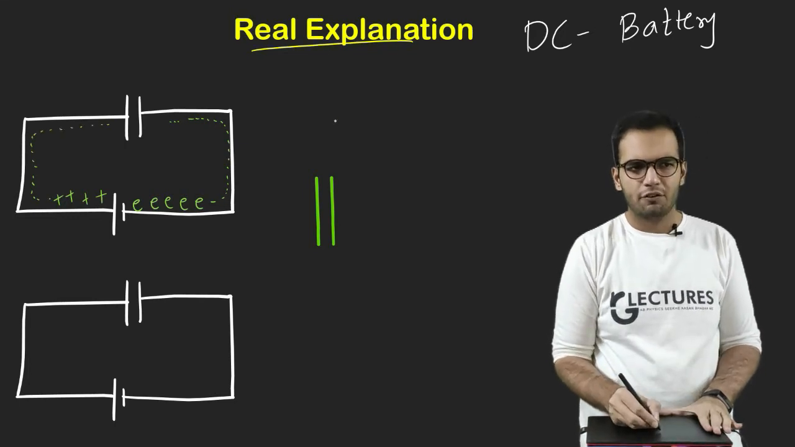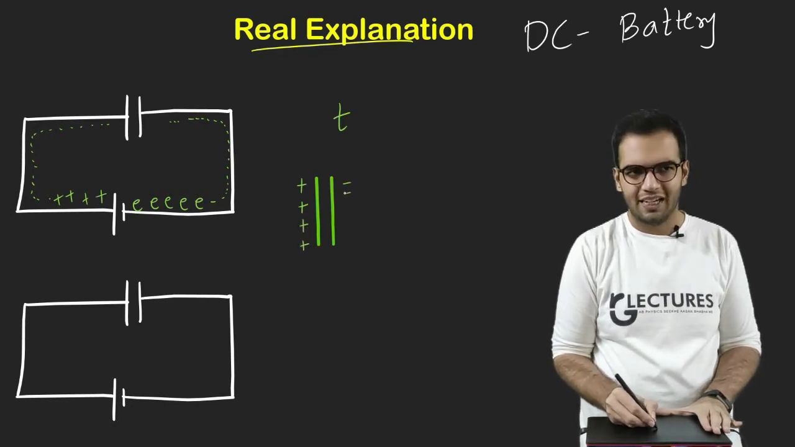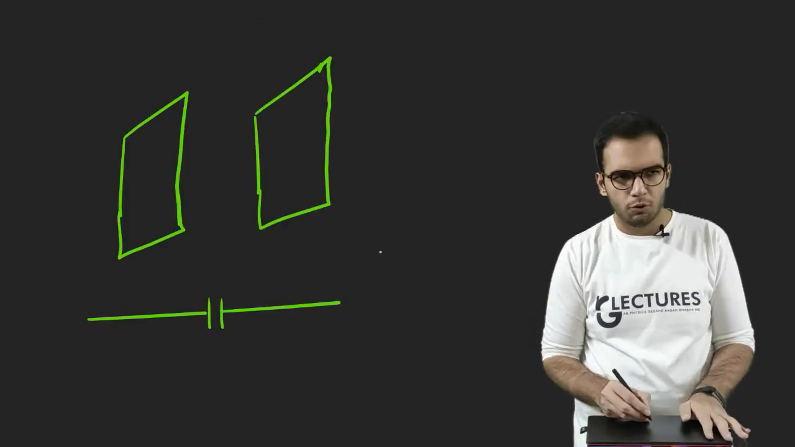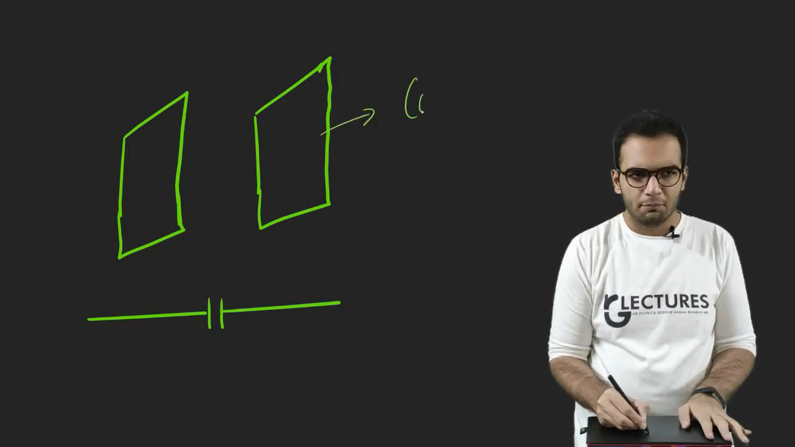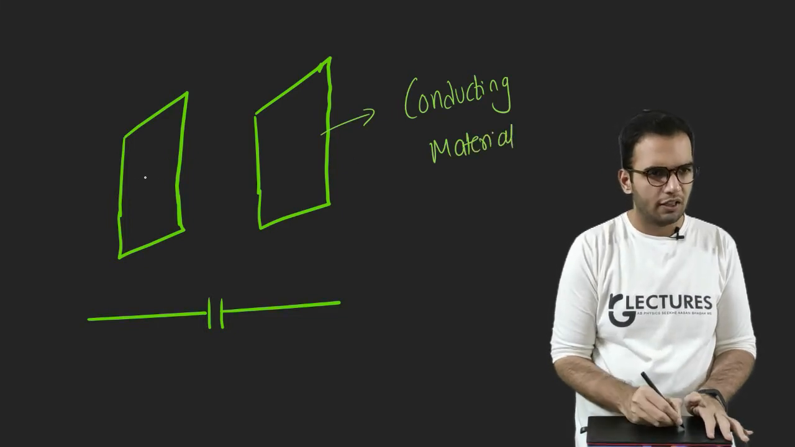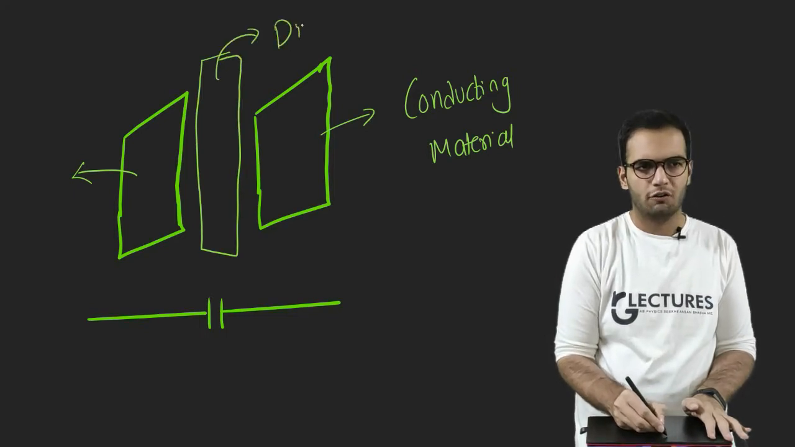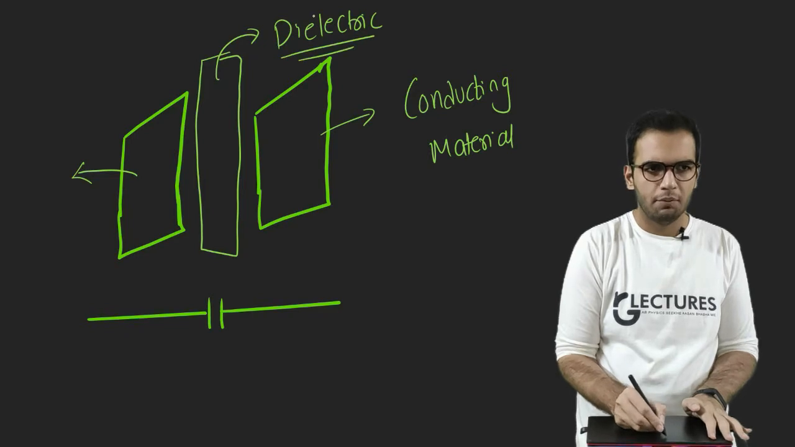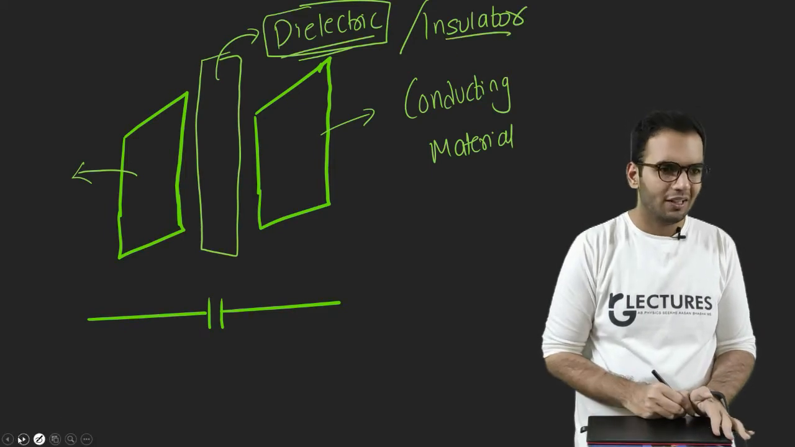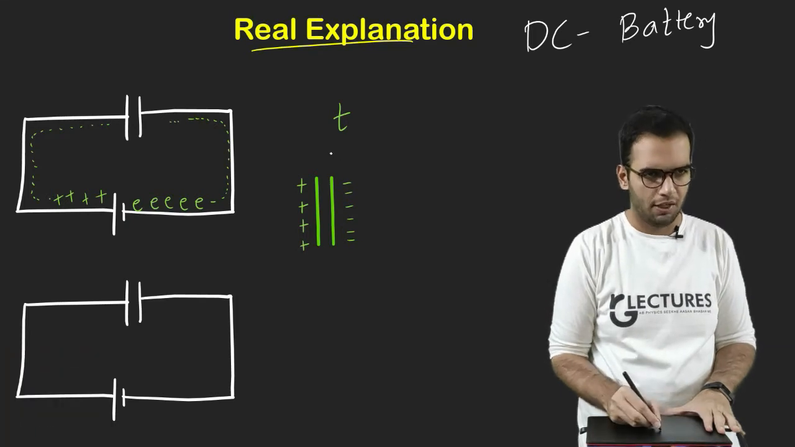Finally, after some time t, positive charges will be deposited on one plate of the capacitor and negative charges on the other plate. I assume you know that a capacitor is made of two conducting plates, with an insulator in between, normally called a dielectric. Both words have the same meaning. Since there is a dielectric in between, it will not let current pass through, so just charges get deposited in this manner.